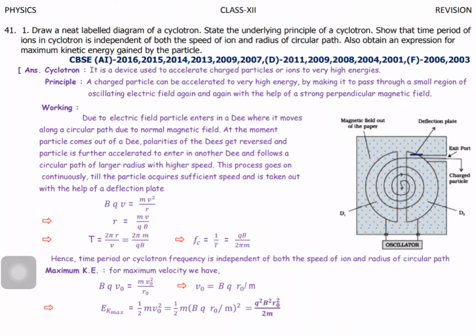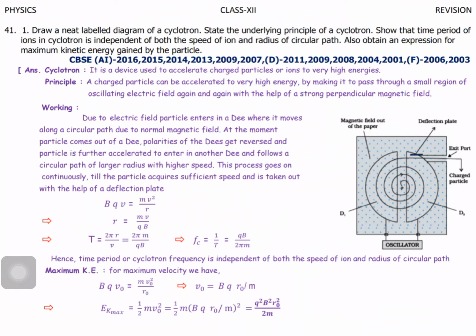And also, you see the charge is placed at the center, between the two D's. This is the diagram, first of all. And then they asked what's the principle. It's a device used to accelerate the charged particles, or ions, to very high energies. That's the use of the cyclotron.